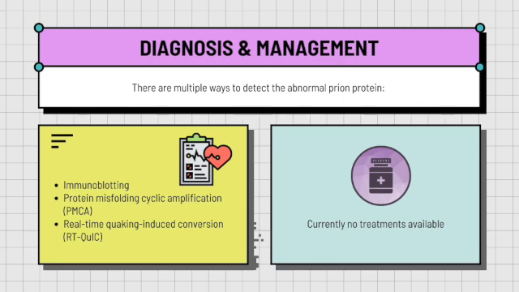For example, some medical providers would be able to prescribe anti-seizure drugs or muscle relaxants for muscle twitching and opioids for pain. So basically, medical providers just want to be able to relieve the pain that these patients are experiencing, but there are no treatments or no cure available at this moment.